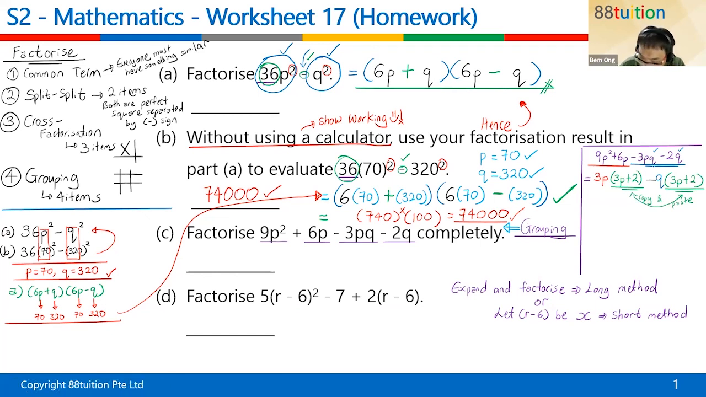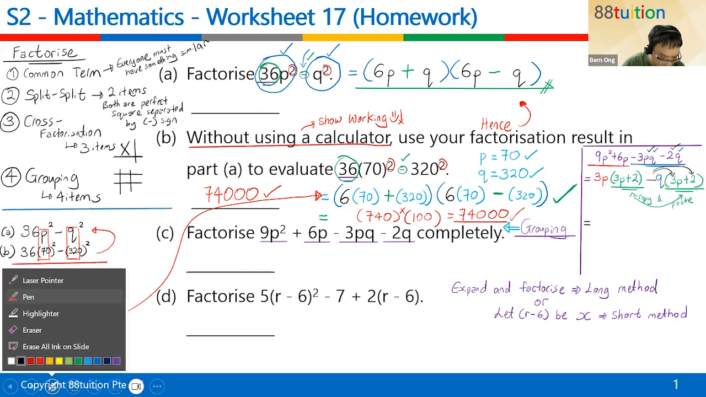And you do a check. Minus q times 3p, is it minus 3pq? Correct. Check again. Minus q times 2, is it minus 2q? Correct. Everything is correct. If it's correct, leave it. If it's wrong, just put the sign as a plus. It's either or.